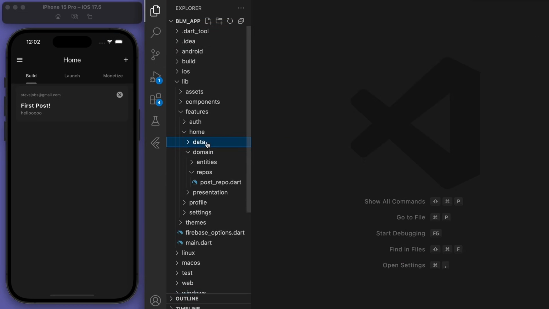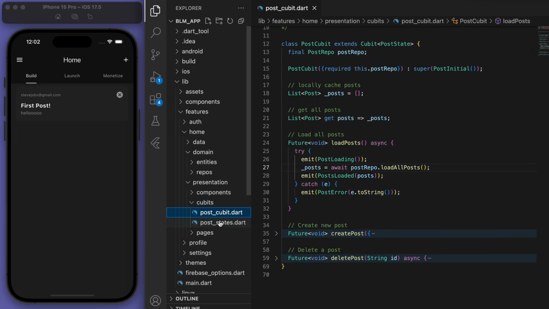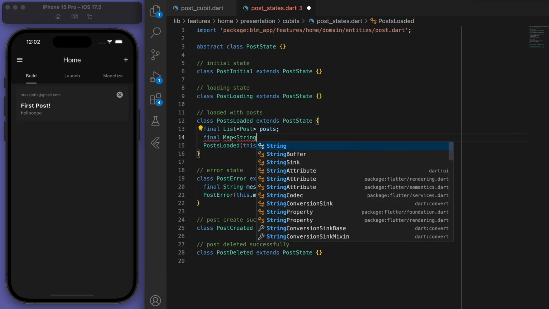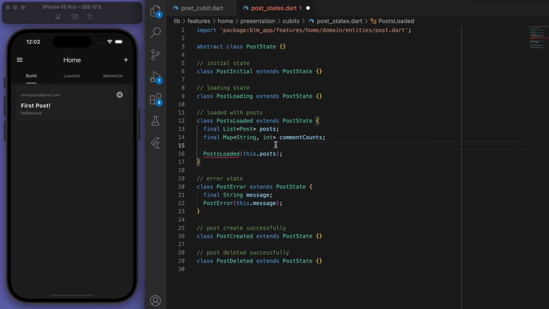Now we can go to our presentation layer and work with our cubits now. If I come to my post states, I'm actually going to update the loaded one. So remember here, if I load up the posts, then we got the post, but I also want to load out the comment count so that I can display that on my post tile.